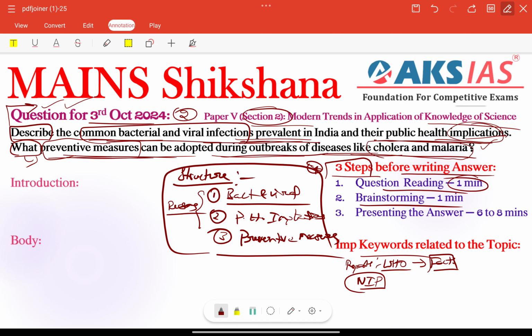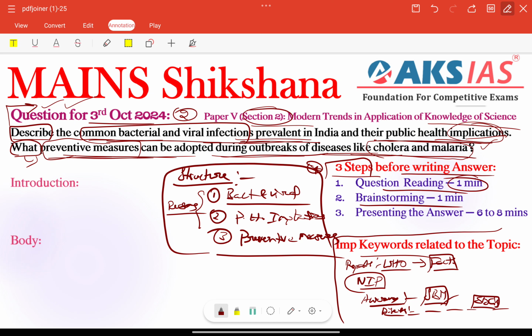Other than that, we have some important topics related to particular issues. We have some important awareness programs also, right? Or we can talk about Swachh Bharat Mission, right? That is also very important regarding cleanliness or sanitation, right? Other than that, we majorly need to focus on some important diseases and viral infections here. We need to give some examples also here. Finally, we can include SDGs also, Sustainable Development Goals related to health and importantly public health, right?